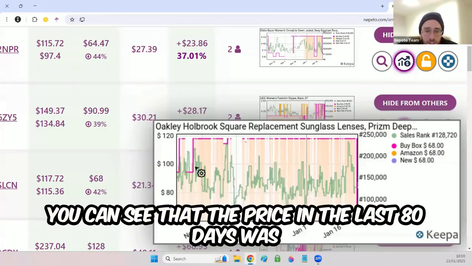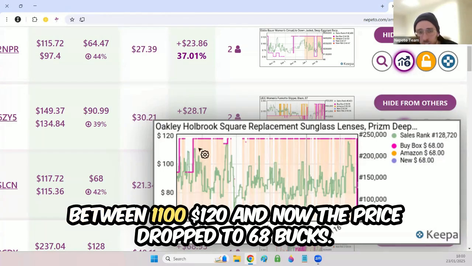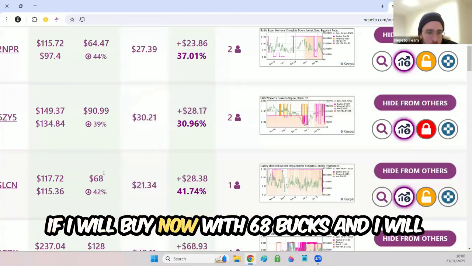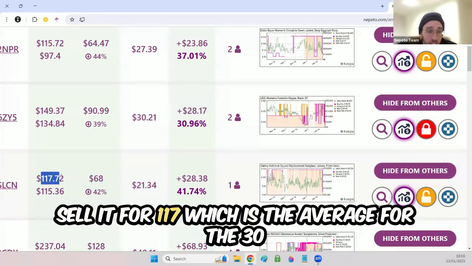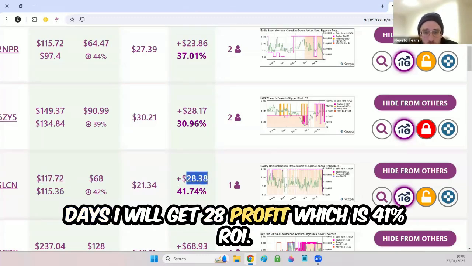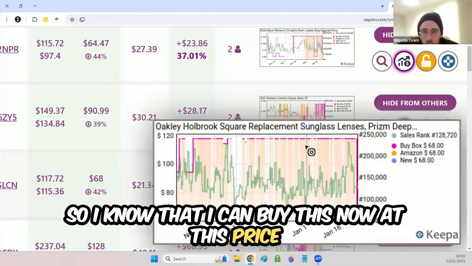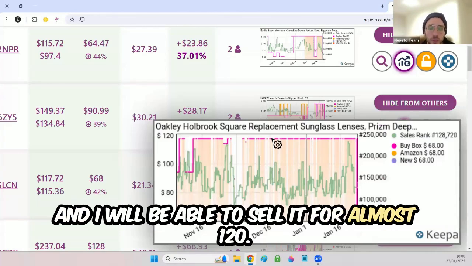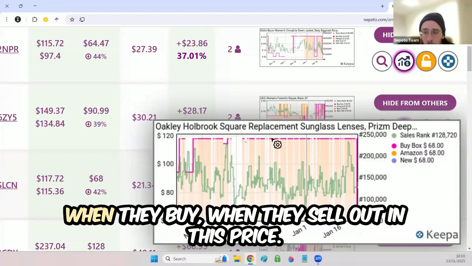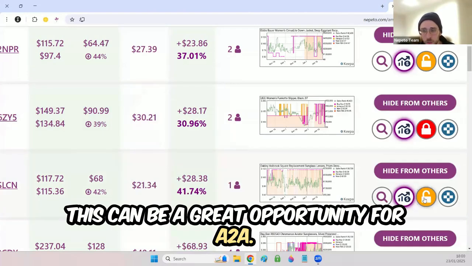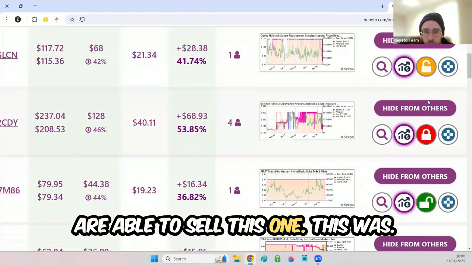Now I will scroll and I will see something like this one. You can see that the price in the last 80 days was between $100 and $120, and now the price dropped to $68. If I buy now at $68 and sell it for $117, which is the average for the 30 days, I will get $28 profit, which is 41% ROI. So I know that I can buy this now at this price, and I will be able to sell it for almost 120 when they sell out at this price. This can be a great opportunity for A2A. Just make sure that you are able to sell this one.